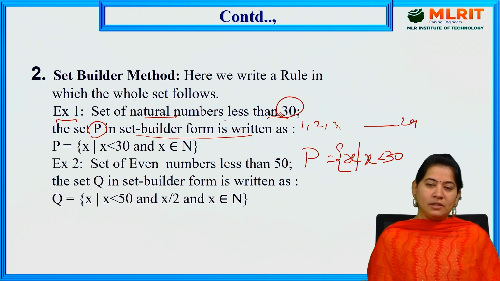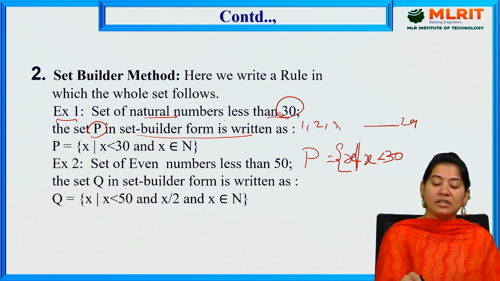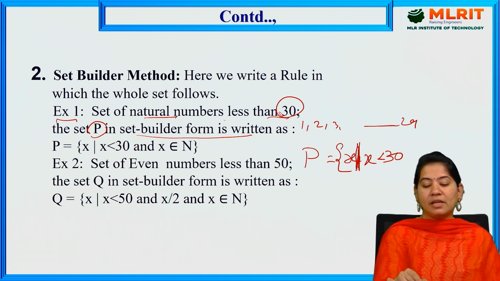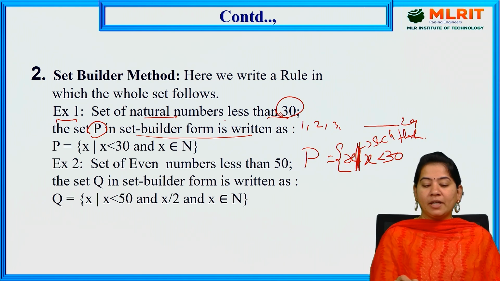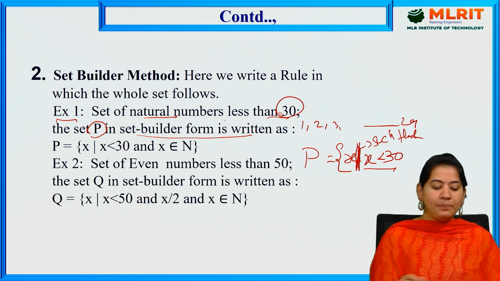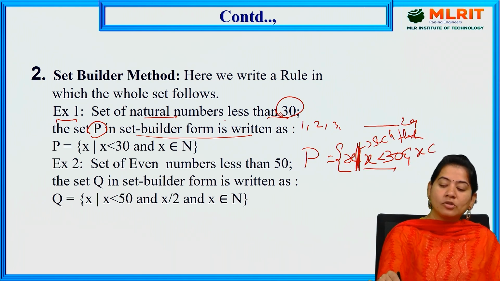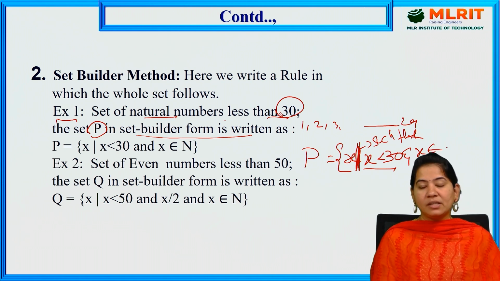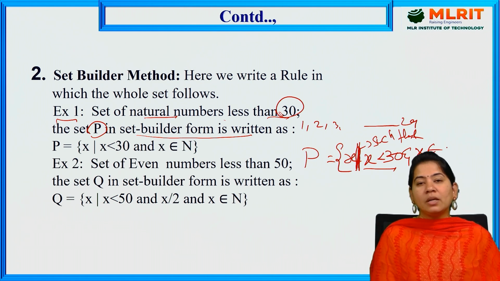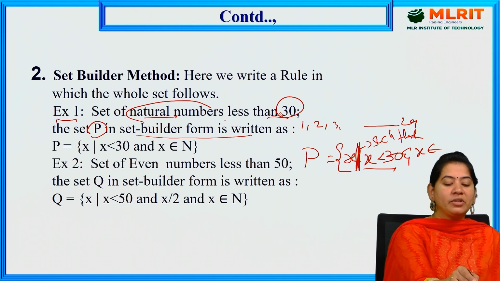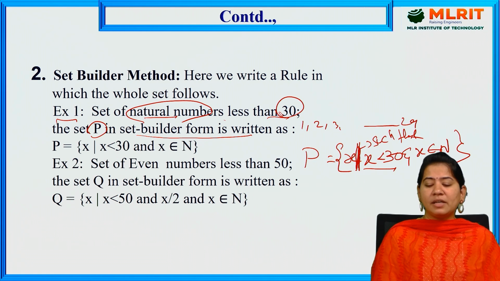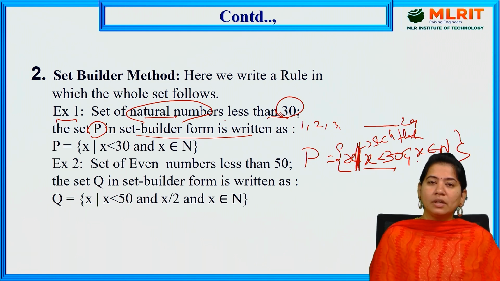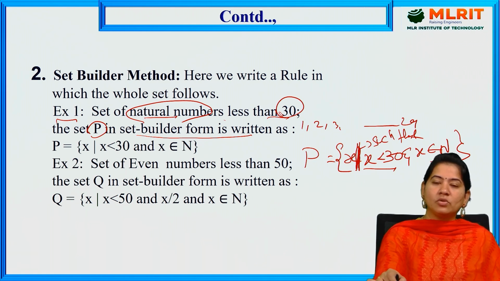We pronounce the symbol as "such that". So, x such that x is less than 30. And x belongs to which type of numbers: integers, whole numbers, even numbers or natural numbers? They have already clearly mentioned natural numbers which are less than 30. So you can write simply x such that x is less than 30 and x belongs to natural numbers. It means always that x should belong to natural numbers.